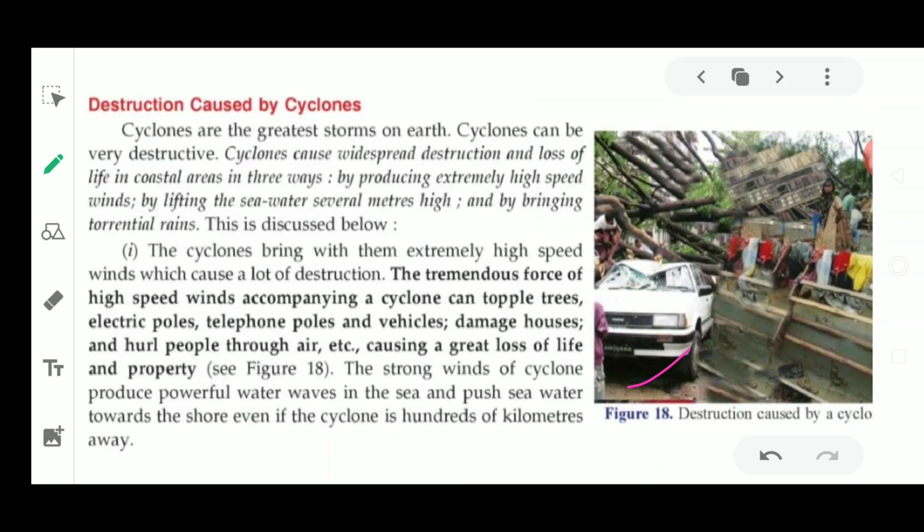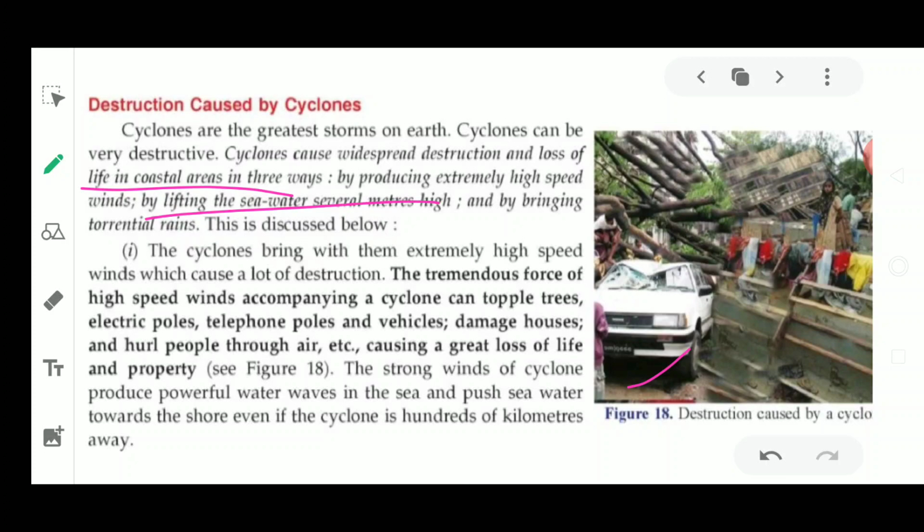Next, the cyclone causes widespread destruction and loss of life in the coastal areas in three ways. Now what destructions is it causing? By producing extremely high winds, by lifting the sea water several meters high. If the water is also rising with the wind, because it is a very high speed, that high speed wind also takes the water to a great height. And by bringing torrential rains, means very heavy rainfall is brought.